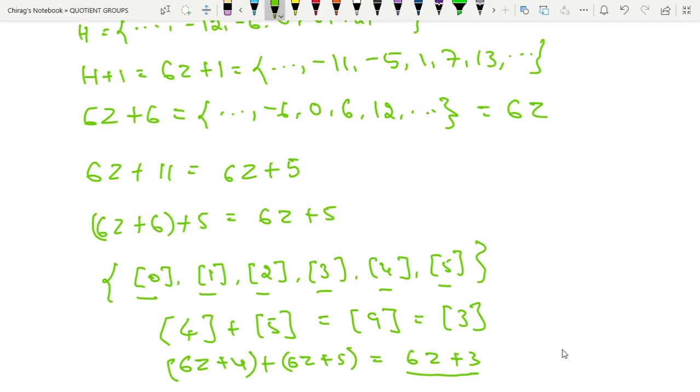So this is what is called a quotient group. Now what is a quotient group? A quotient group is actually a compressed version of G. Why? Because G by H contains all the distinct cosets. When we take the union of all the cosets, we get G. So G by H contains all the elements of G in equivalence classes.